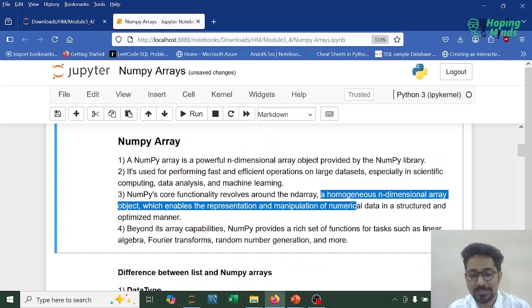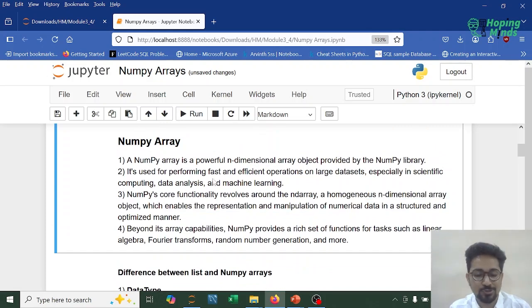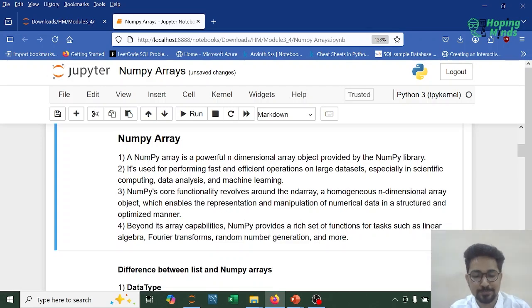Now, it's not just limited to array and matrix operations. Beyond its array capabilities, NumPy provides a rich set of functions for tasks such as linear algebra, scientific computing, Fourier transformations, random number generation, and much more. In fact, when you see the background code of machine learning algorithms, the code is essentially written in NumPy array format, utilizing the NumPy array capabilities.